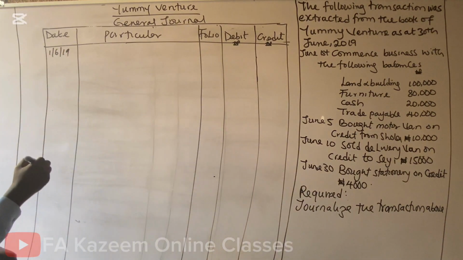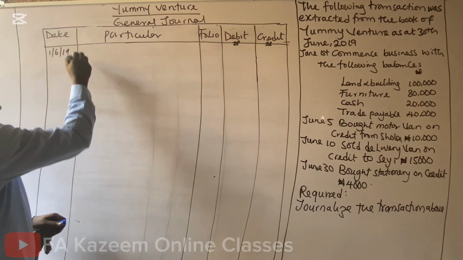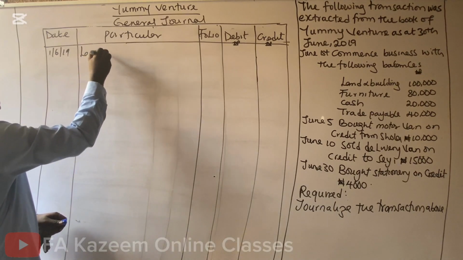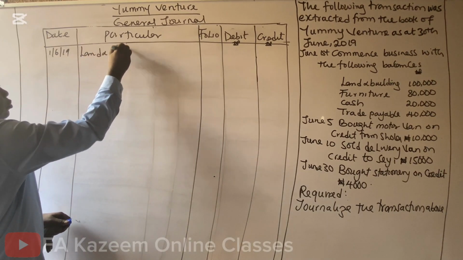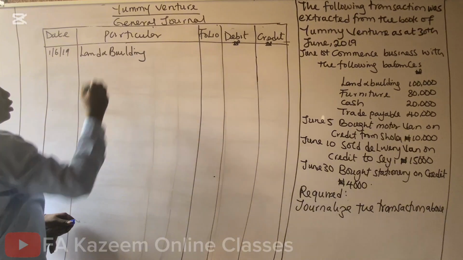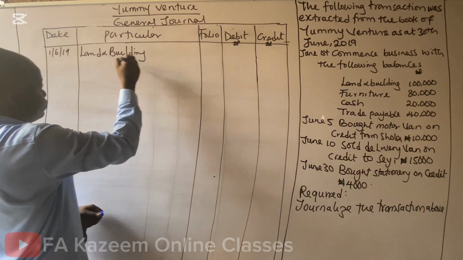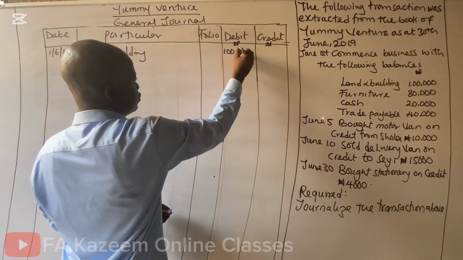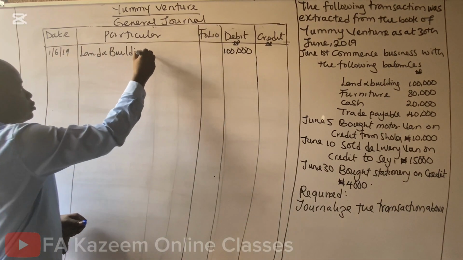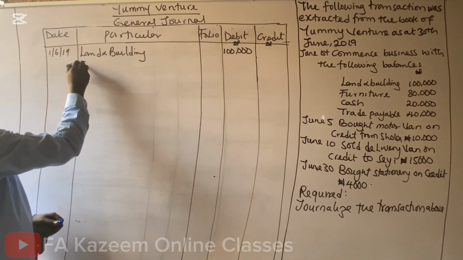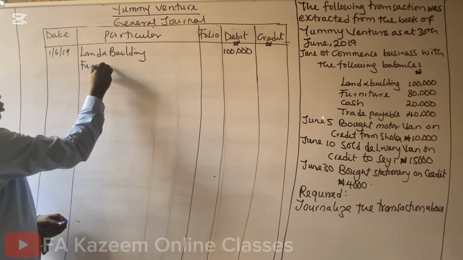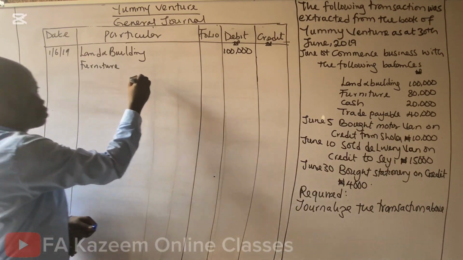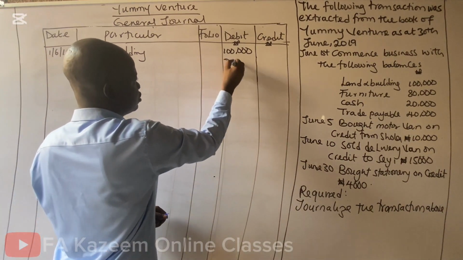2019, the debit item will come first. Land and building, 100,000. Furniture, 80,000.